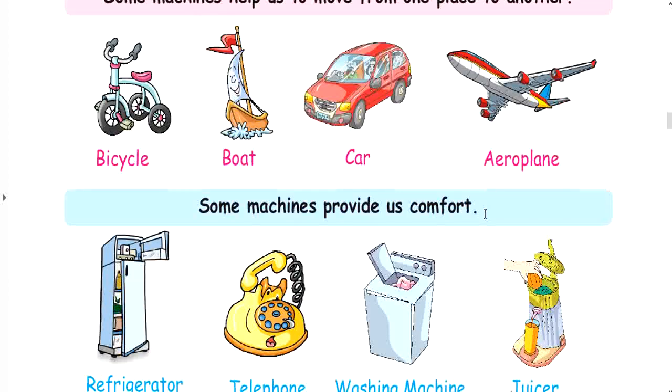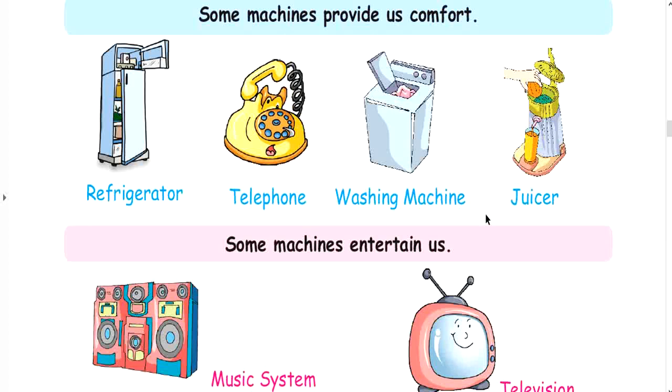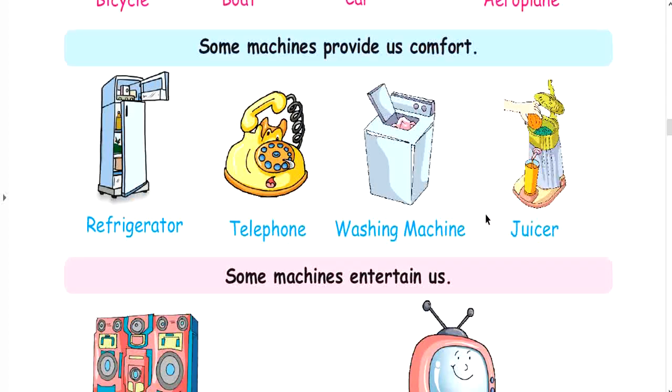Now some machines provide us comfort. कुछ मशीन हमारा काम क्या कर देती हैं? हमें comfort provide करती हैं and quickly finish our work. Easily we can do our work with the help of machine within a few time. हम कुछ ही टाइम में अपना काम easily finish कर लेते हैं with the help of machine.